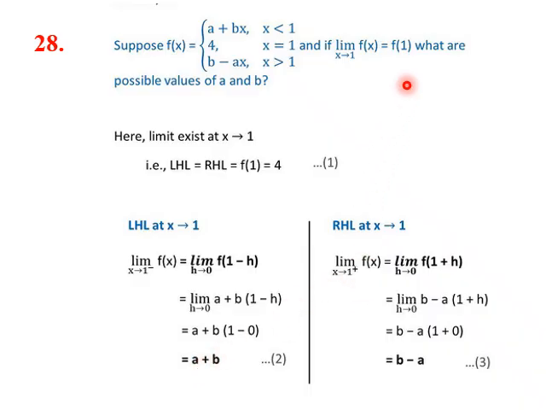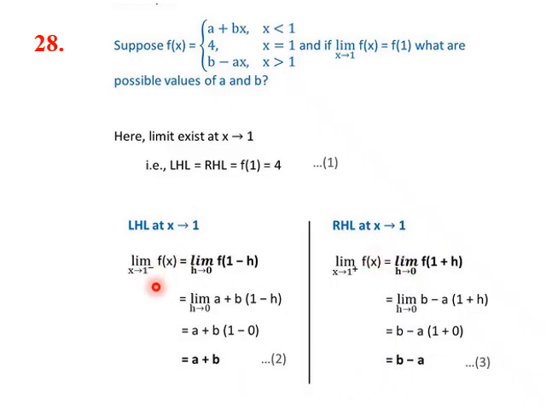Similarly, if you are going from the higher side of 1, that is x greater than 1, we write it as limit x tending towards 1 plus of f of x, limit h tending towards 0, f of 1 plus h. So wherever x is there, we substitute 1 plus h and then put h equal to 0. Solving this, we get b minus a.